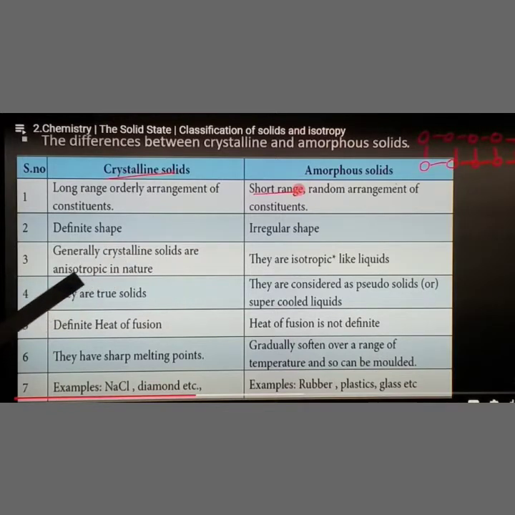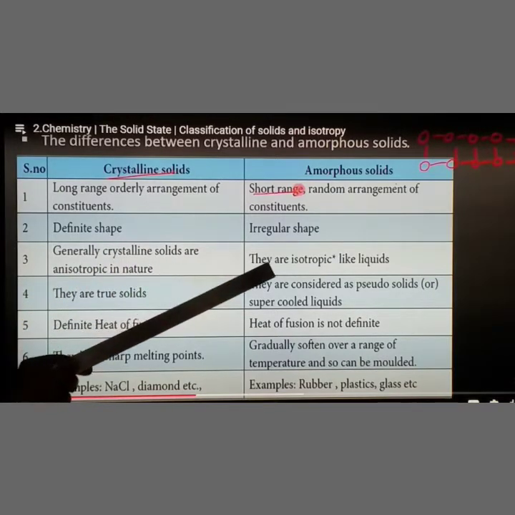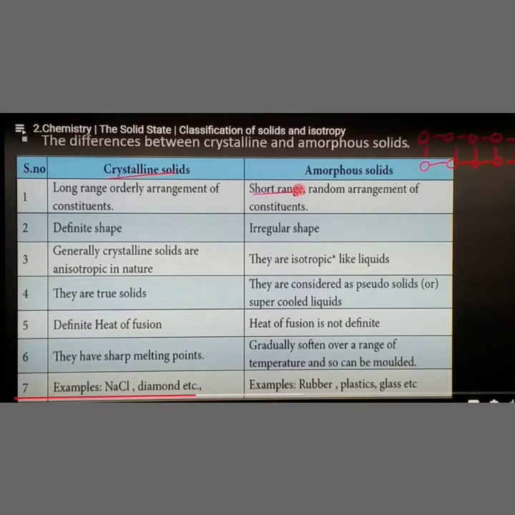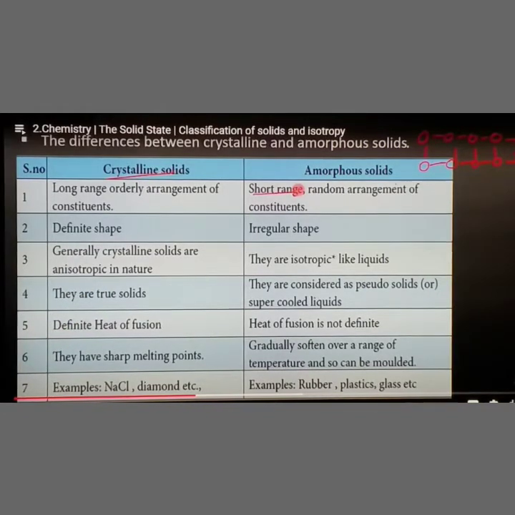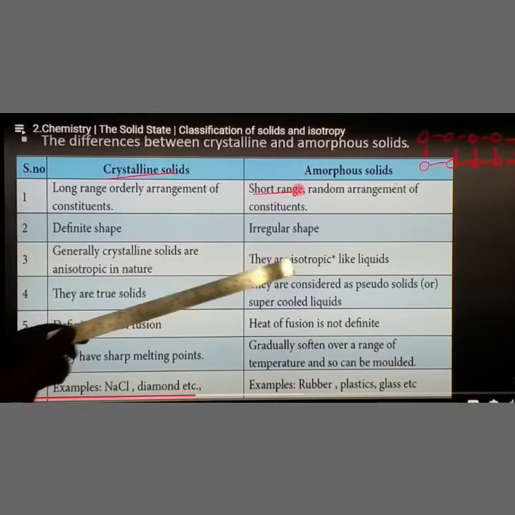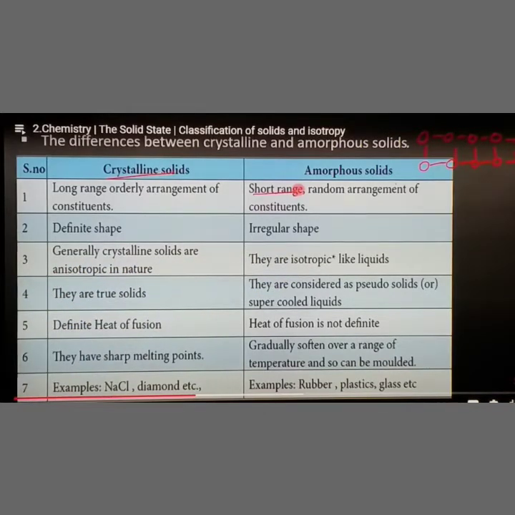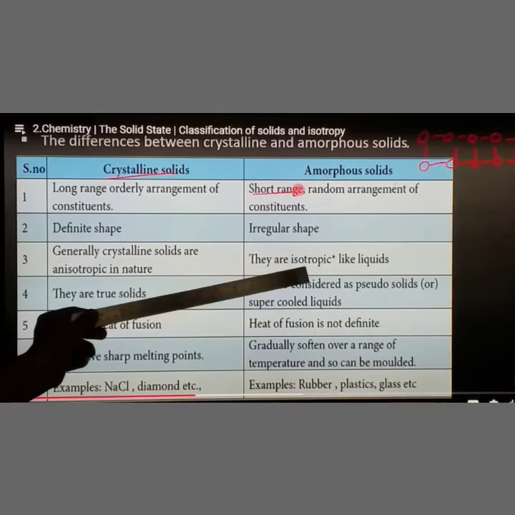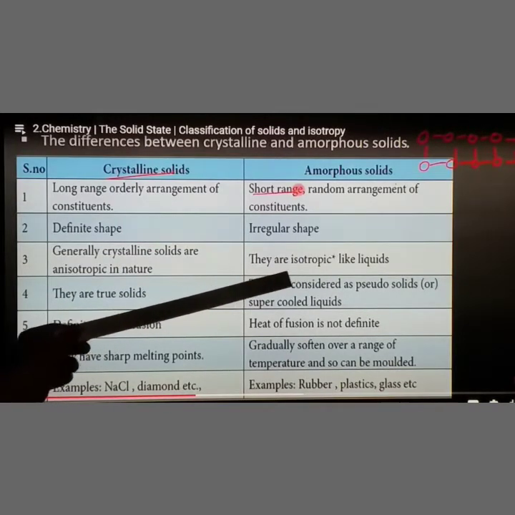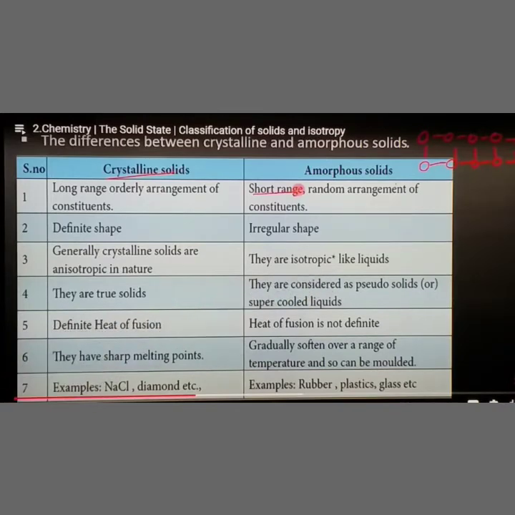Generally, crystalline solids are anisotropic in nature. Amorphous solids are isotropic, like liquids. This is what we mean by anisotropy and isotropy. In the next video I will explain it. It is nothing but the physical properties like refractive index and electrical conductivity, which differ in crystalline solids. That's why it is anisotropic. But isotropic means that when light is passing through amorphous solids, the refractive index value will be the same. That is called iso, that means same. So its physical properties will be the same throughout the amorphous solid.